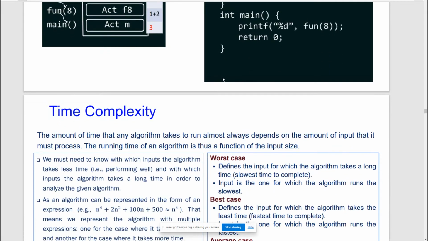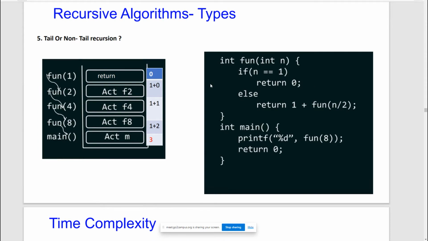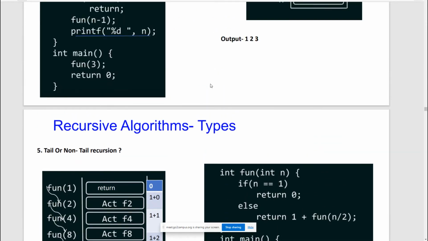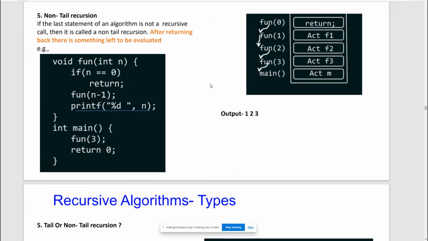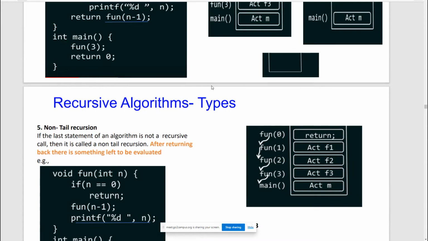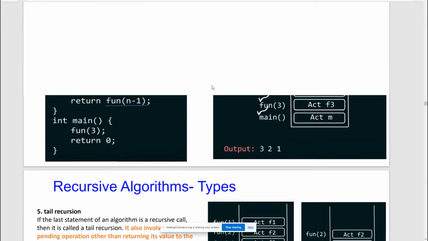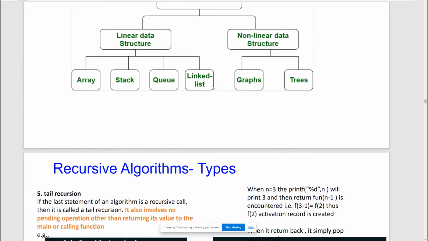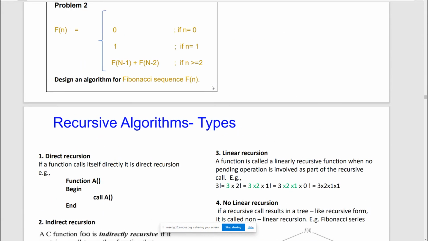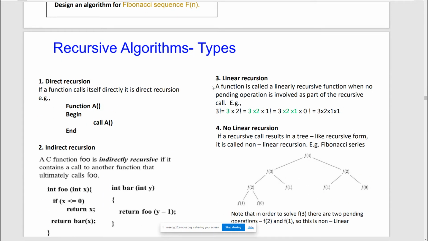Yes, sir. Okay. So yesterday we had a discussion on the types of recursive algorithms, and we discussed basically five types of recursion. That is simple recursion, direct recursion, indirect recursion. Then we talked about linear recursion, non-linear recursion.